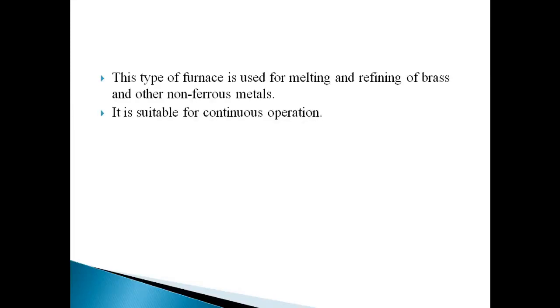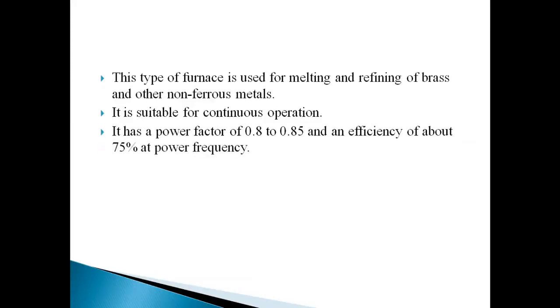So these are all the advantages of the vertical core type induction furnace. The major advantage here is the good, high power factor. It is about 0.8 to 0.85, and efficiency will be up to about 75%. And the size, meaning the design, can be operated at 60 to 300 kilowatt for single phase. The furnace can be designed to have an input capacity of 60 to 300 kilowatt electrical supply. So this is about the vertical core type induction furnace.